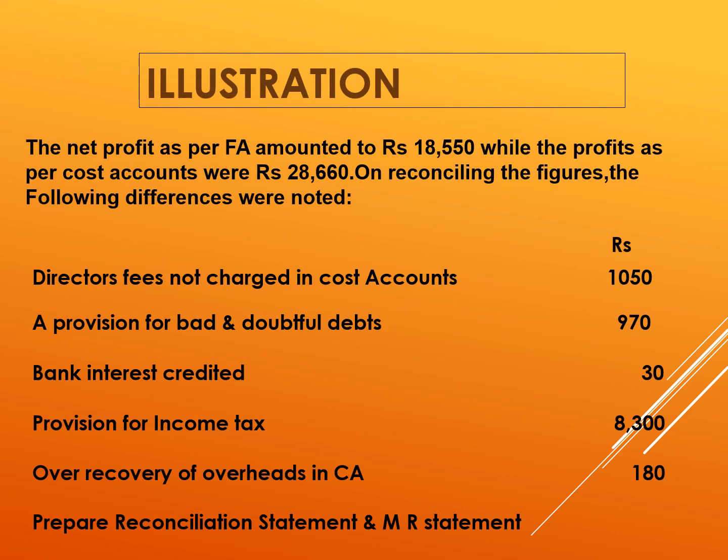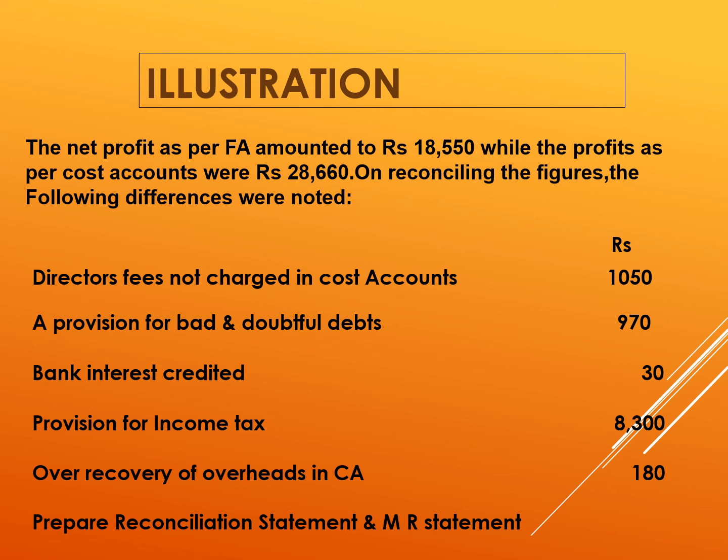So here one example is given. Let us see the example. The net profit as per the financial accounts amounted to rupees 18,550 while the profits as per cost accounts were rupees 28,660. So both the figures are given here. On reconciling the figures, the following differences were noted. The differences as given here.